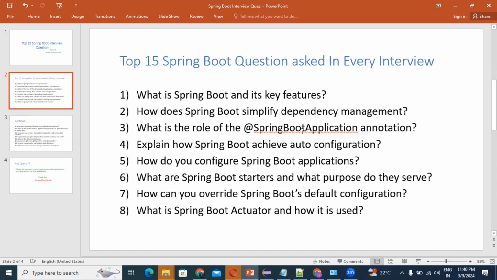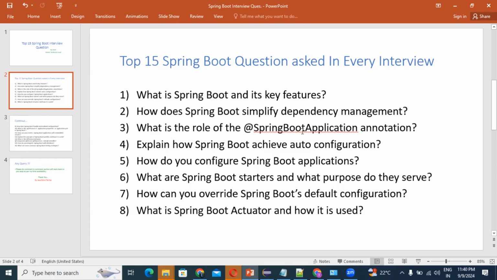The @SpringBootApplication annotation is a convenience annotation that combines three annotations. First, @Configuration.